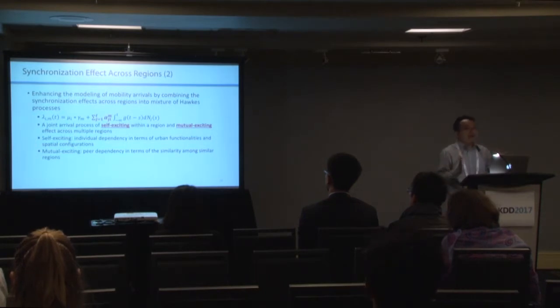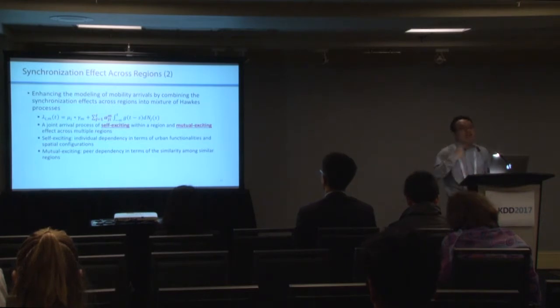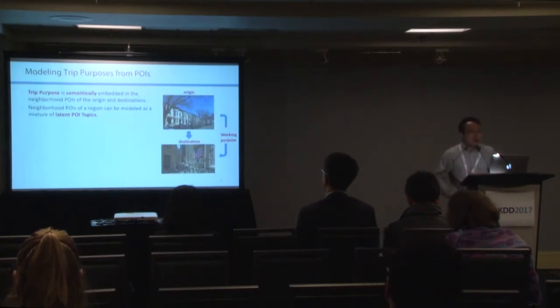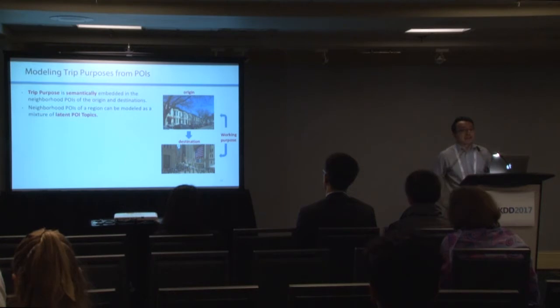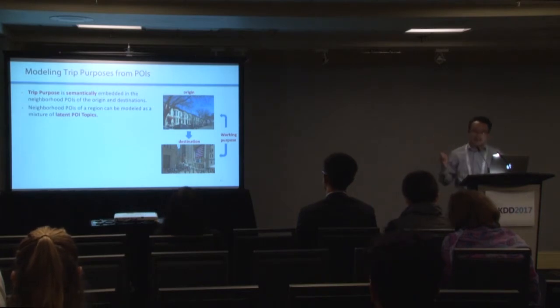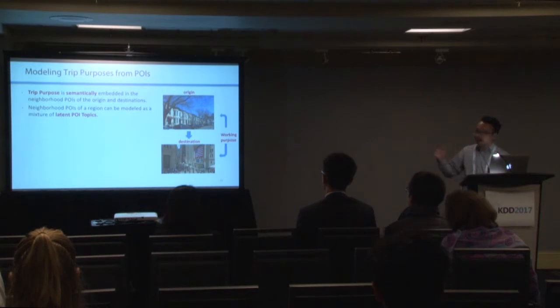Then we have modeled the arrival sequences, but the next step is to give some semantic meaning. Where does the semantic meaning come from? That is from the POI, point of interest information, from the origins and destinations. For example, for the working purpose, you usually start from residential areas where there are residential houses, and the destination may be full of different office buildings like in Wall Street or Times Square.